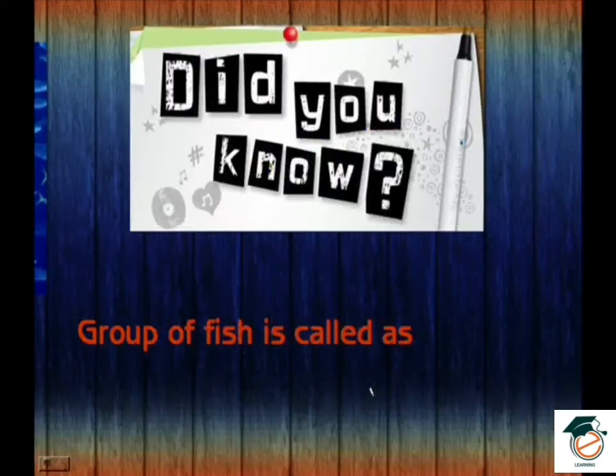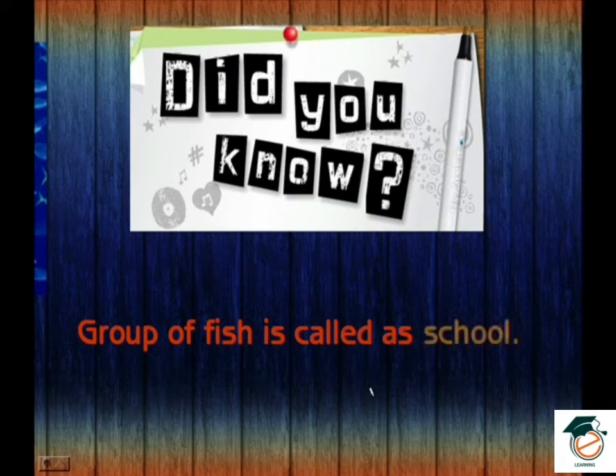Okay, come back. Did you know a group of fish is called a what? School. Okay, don't be confused with the regular word school. A group of fish is also called a school. So we call it a school of fish.